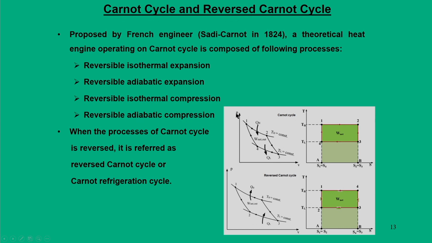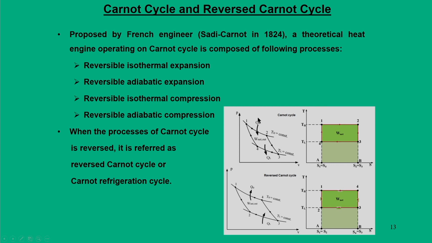He drew the cycle in a PV diagram. When you look at process 1 to 2, it is a reversible isothermal expansion. When it goes from 2 to 3, it is a reversible adiabatic expansion, 3 to 4 is a reversible isothermal compression, and 4 to 1 is a reversible adiabatic compression.